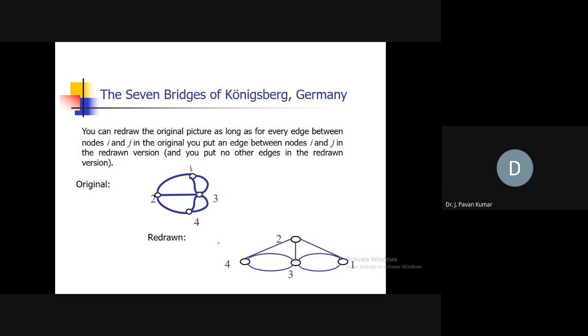Okay, next, this is called the 7 bridges of Königsberg, or actually the Königsberg bridge problem. This is a famous problem.